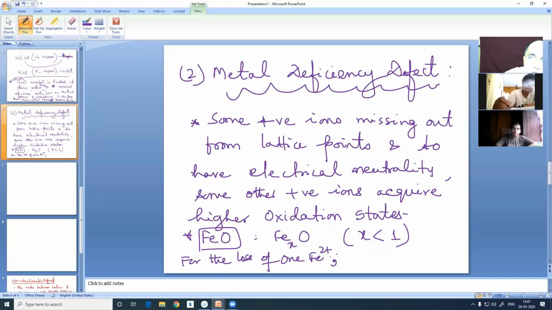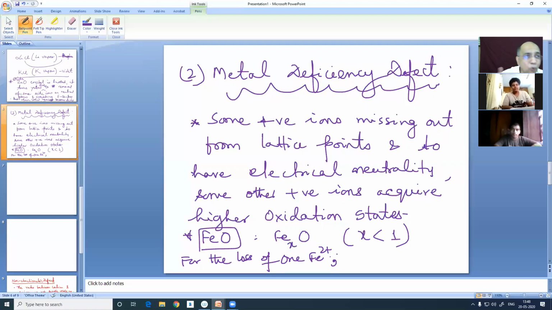Now tell me, if one Fe2+ goes, it means there will be a corresponding O2-. The positive ion has a corresponding negative ion. Fe2+ goes, but the corresponding O2- is there. It is not gone. But how to equalize the charge? For that, who can tell me?